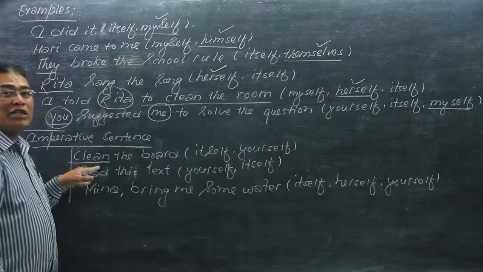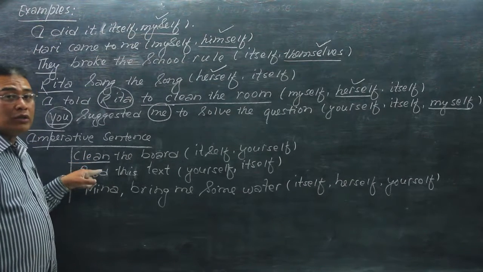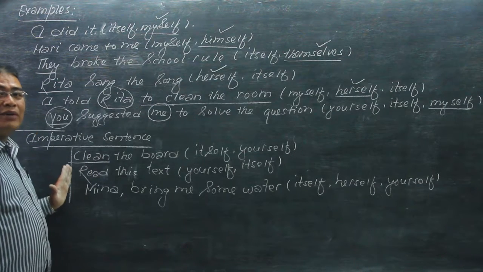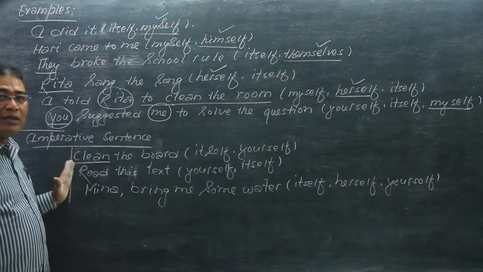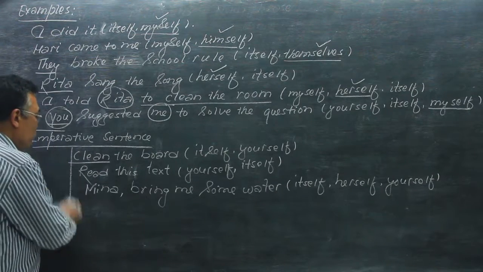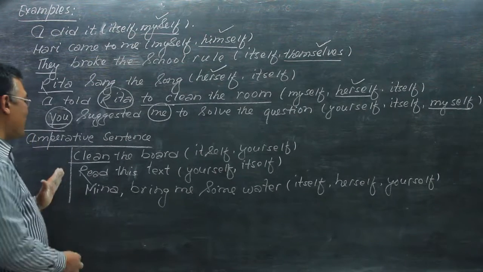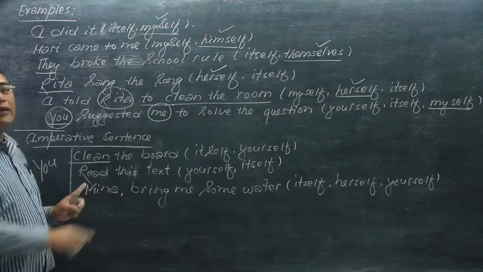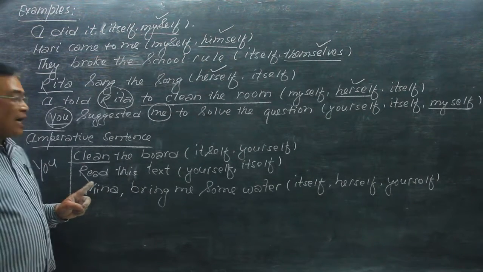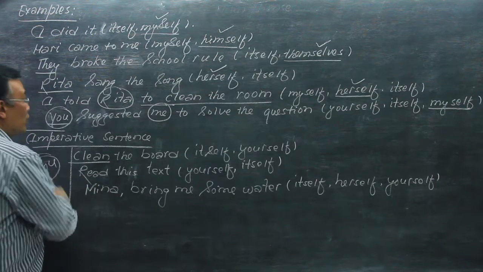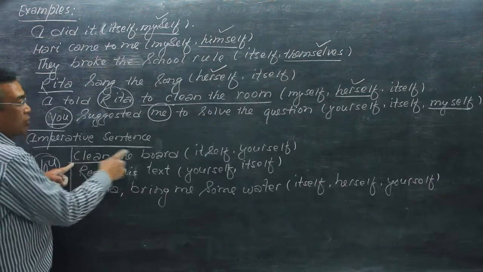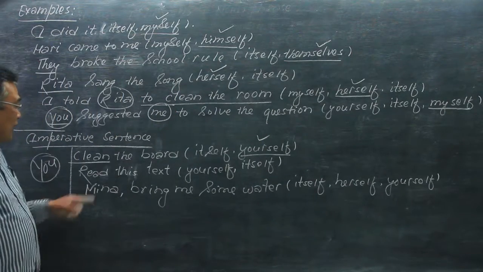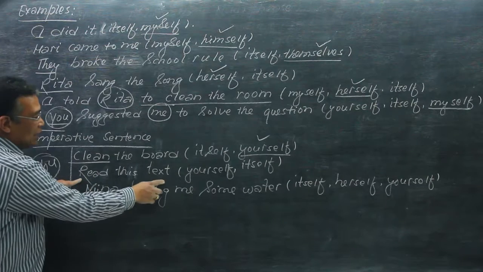And to whom is this addressed? Who is this told to? Who is this asked of? The subject is not given here. The subject is not mentioned, and the understood subject, the silent subject, is always you here. Clean the board means you clean the board. So the doer is you. That's why: clean the board yourself. And in the next example, read this text.